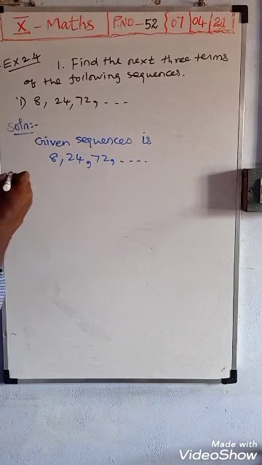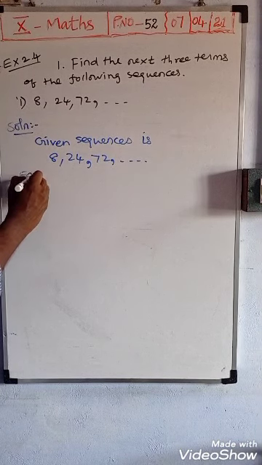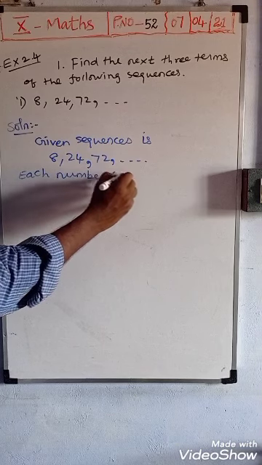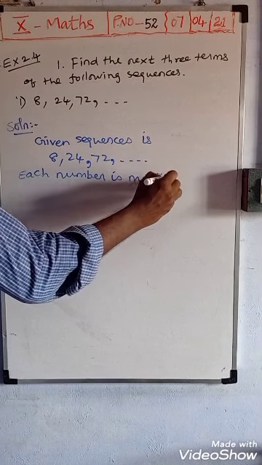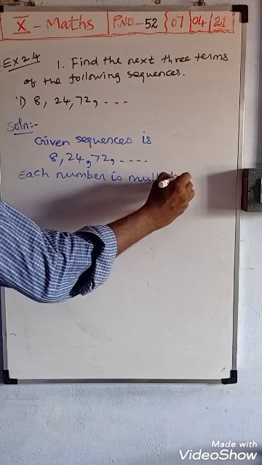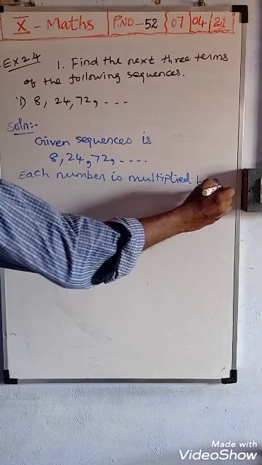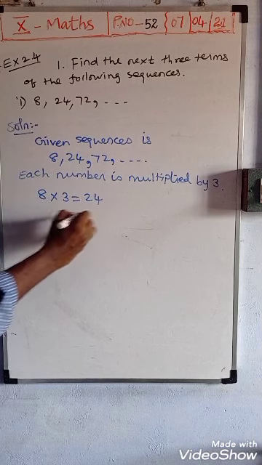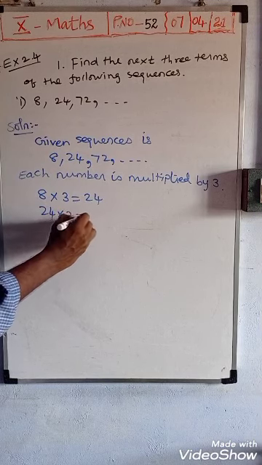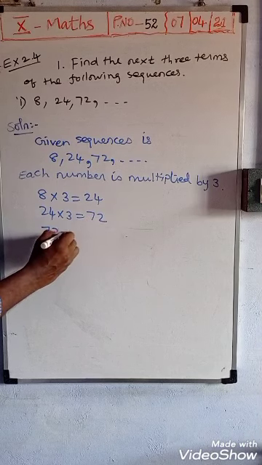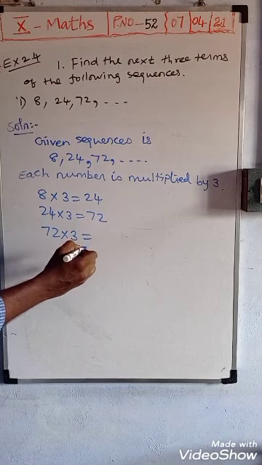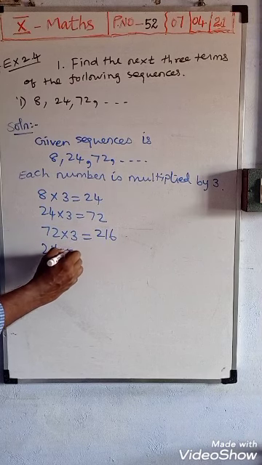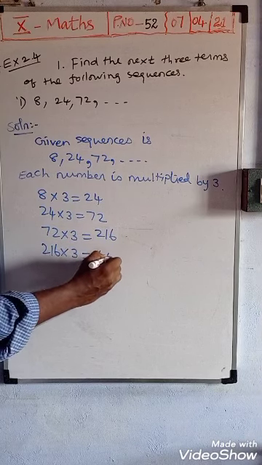So here each term is multiplied by 3. 8 threes are 24, 24 threes are 72. Next, 72 threes are 216. Next, 216 threes are 648.